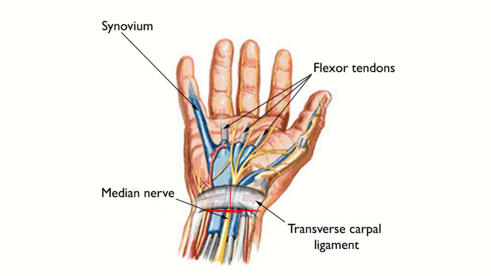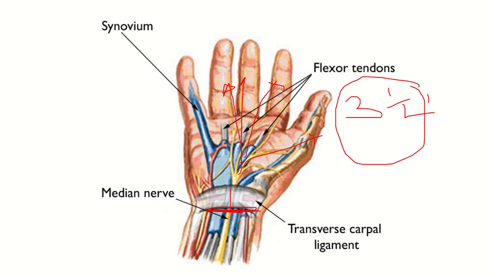Here we can see the median nerve supplies the thumb, the index finger, the middle finger, and part of the ring finger, that means the 3.5 fingers. As the median nerve is transected at this point, the sensory area of the 3.5 fingers will be damaged. The median nerve also supplies the muscles in the thenar area, so the function of all the thenar muscles supplied by the median nerve will also be lost.